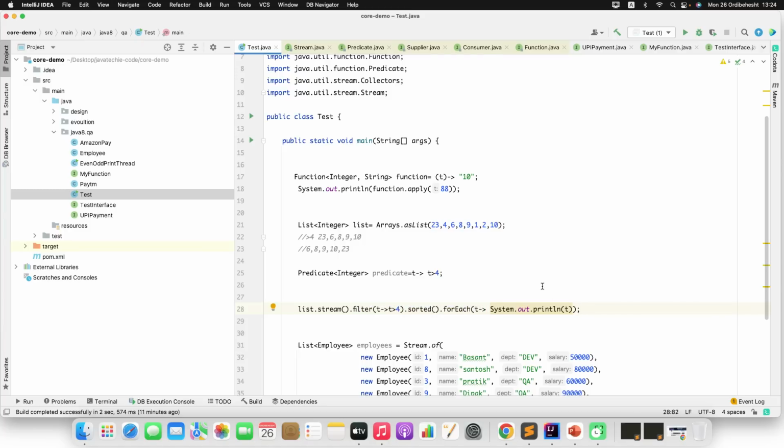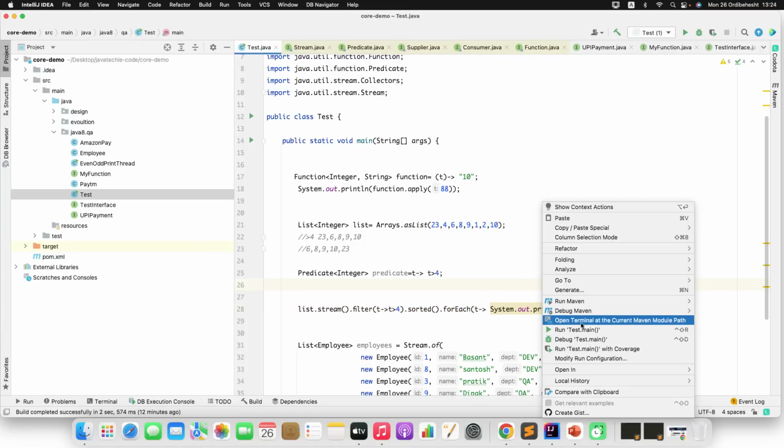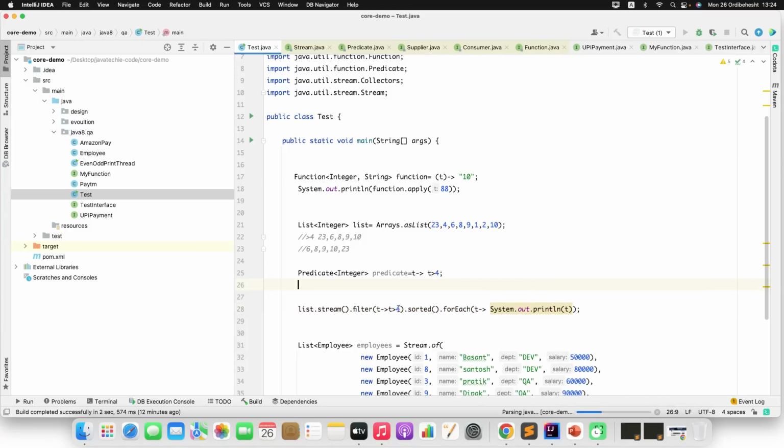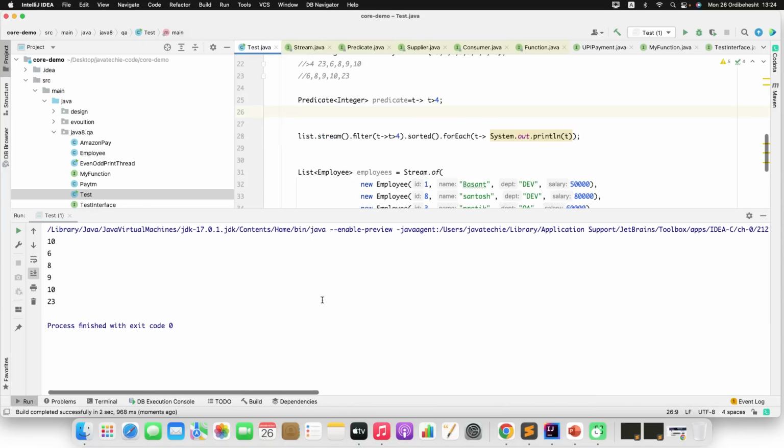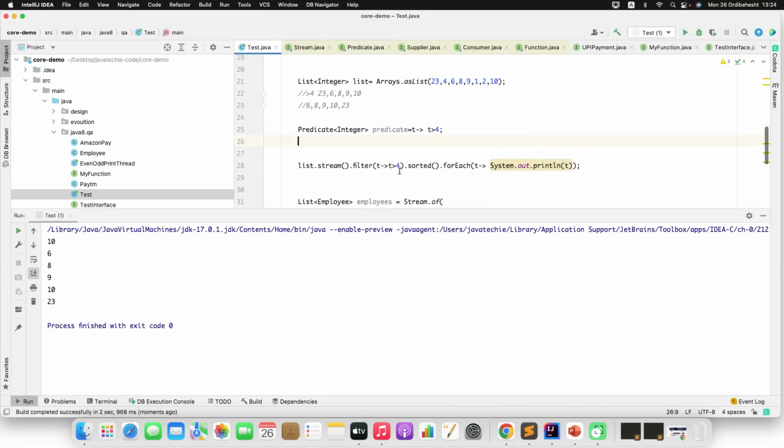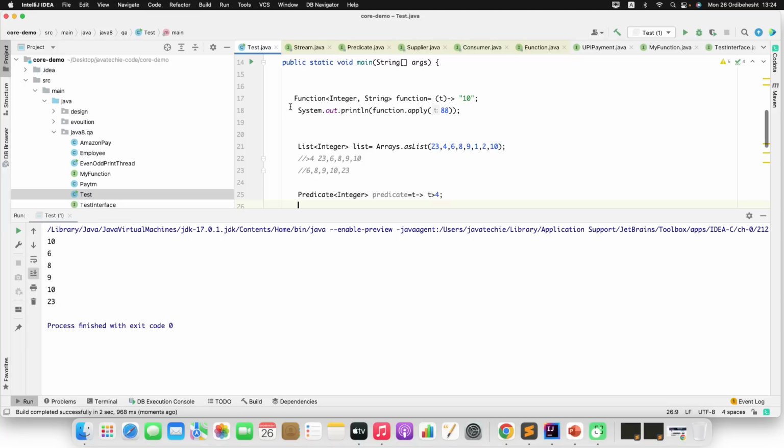Okay, now let me run this. You will find all the elements. Okay, where is the 10? Why is it coming? Okay, this guy. Let me comment this.